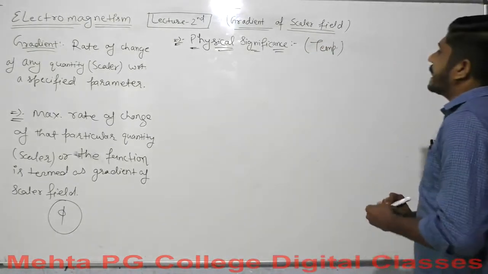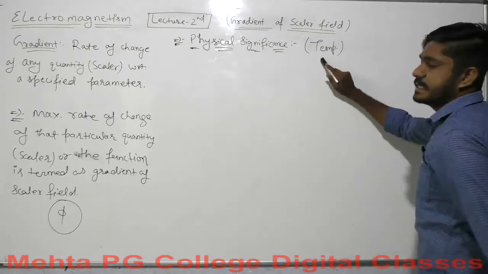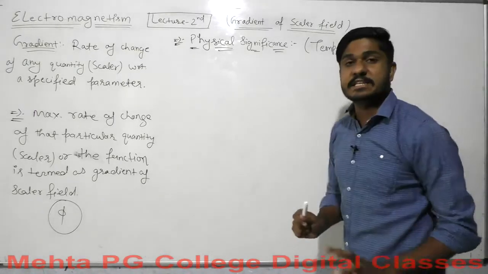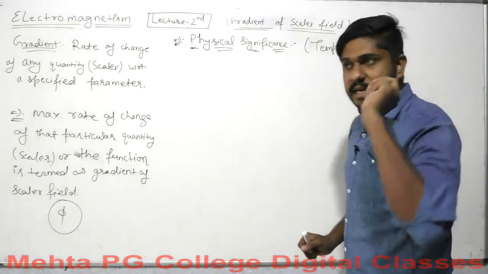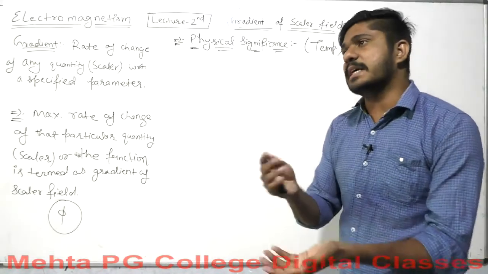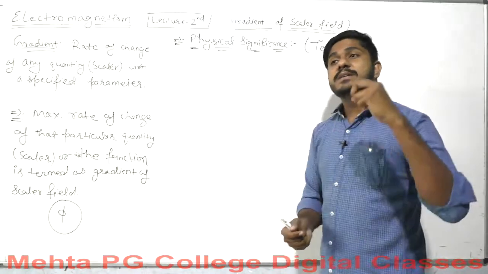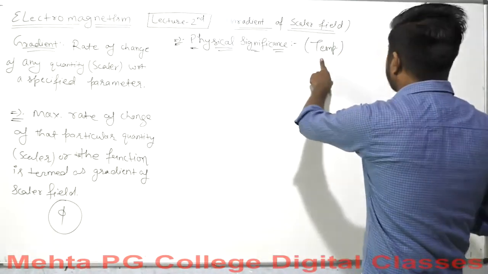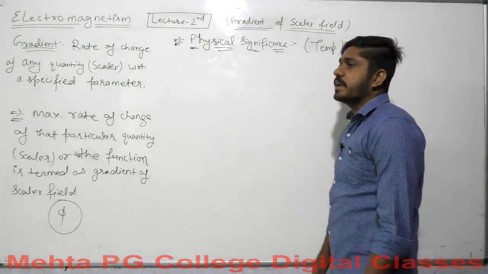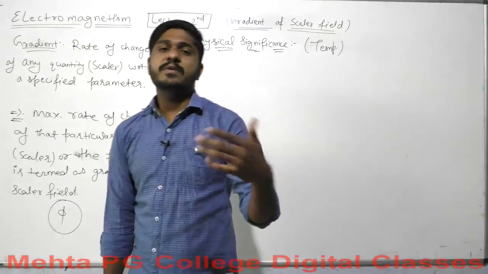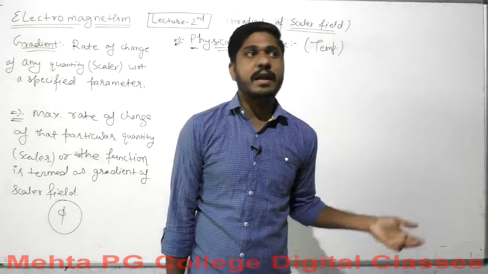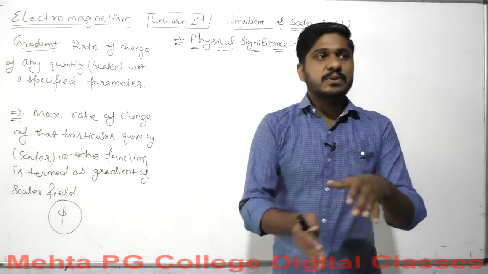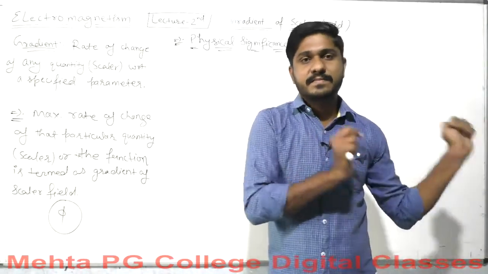So here I have temperature for our simplicity. We will talk about temperature, and we will signify the gradient in the physical sense. The rate of change of temperature with respect to the coordinates, or some sort of parameters, we will talk about later. So temperature: if you imagine your surroundings, the temperature varies from surface to surface or layer by layer.